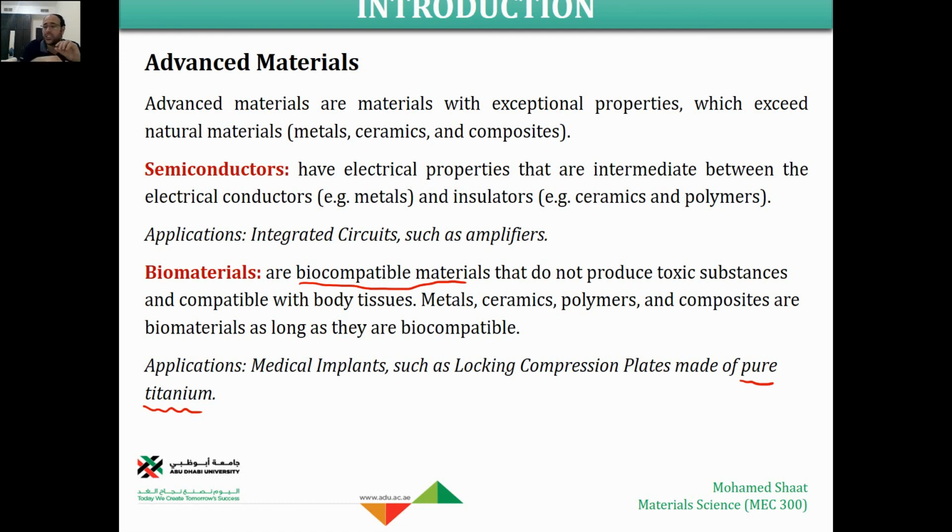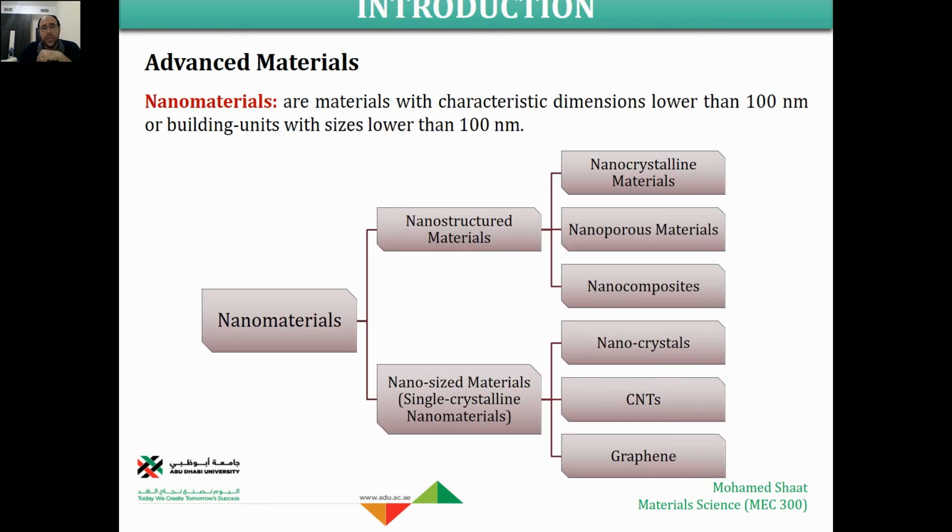In the meanwhile, it is ultra strong titanium that would be used even for locking compression plates. These plates are used as implants for the tibia or the femur to treat a fractured tibia or femur. So we can use pure titanium in such applications, and that's why pure titanium could be classified as a biomaterial because of its high biocompatibility, right? We can implant this material inside the human body, and it can live inside the body for years and nothing goes wrong. There is no toxic material, so it is a highly biocompatible material.